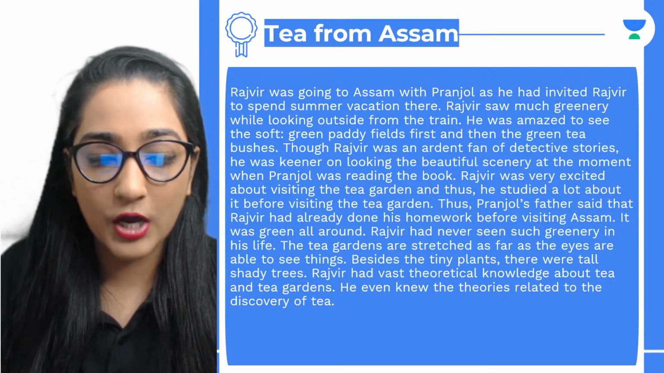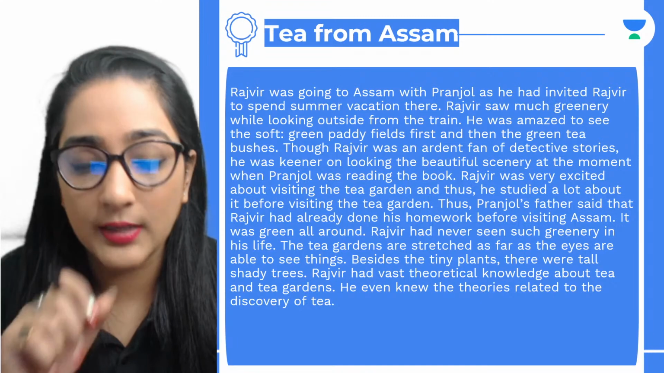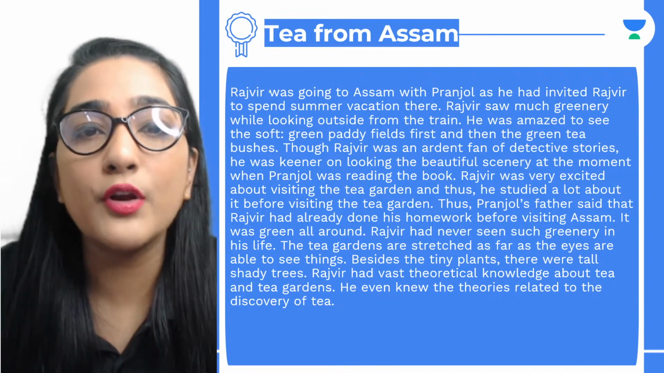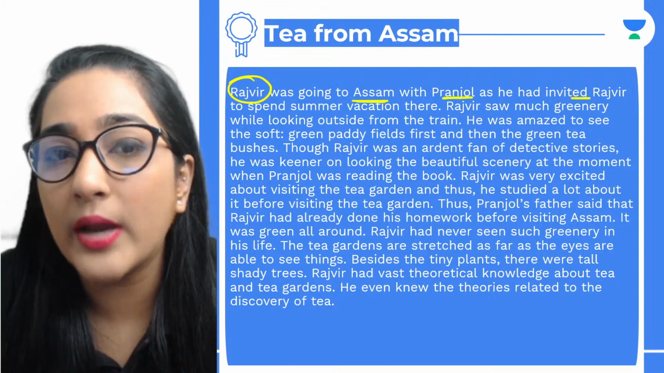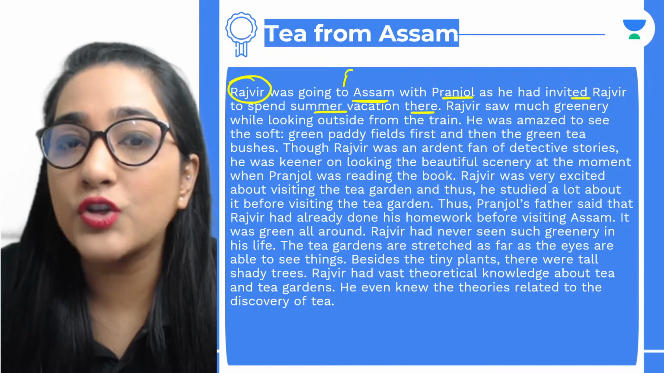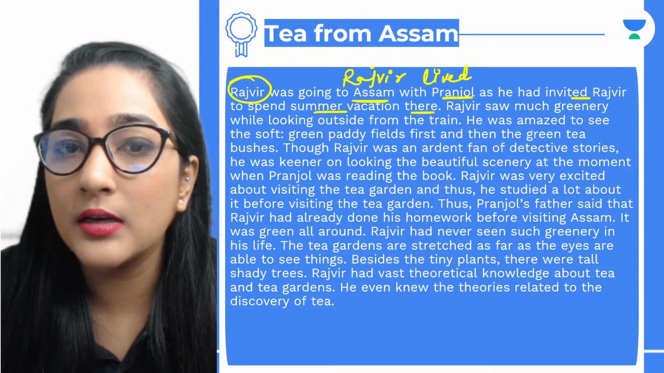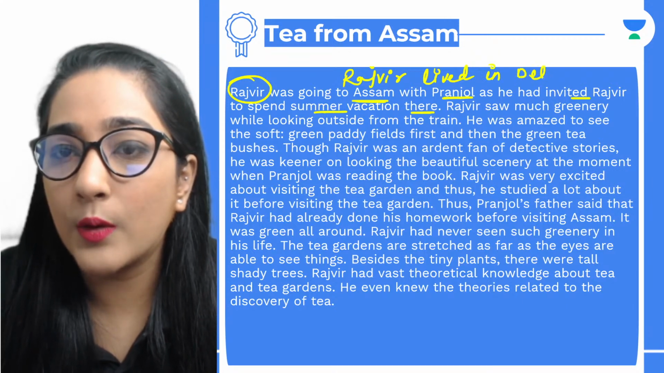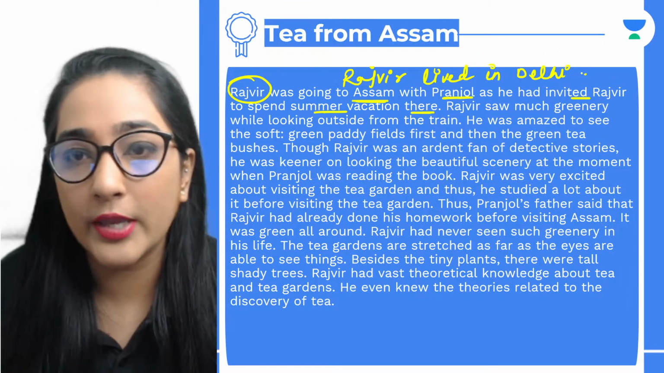Here we go. Hush means to be silent. For example, if I'm saying hush, that means just be silent. So everyone, Rajveer was going to Assam with Pranjal as he had invited Rajveer to spend summer vacation there. You can write that Rajveer lived in Delhi. So he was going to Assam with Pranjal as he had invited Rajveer to spend summer vacation there.